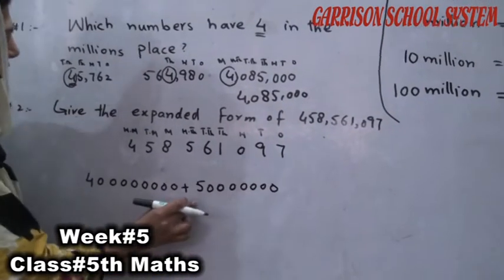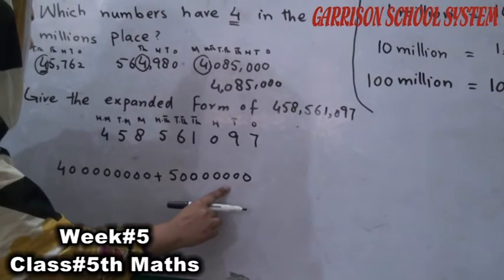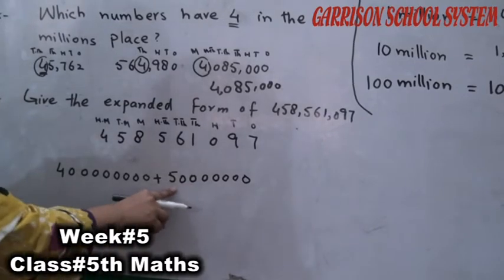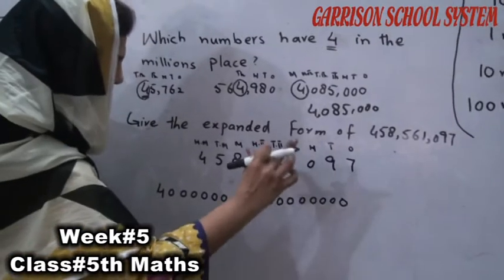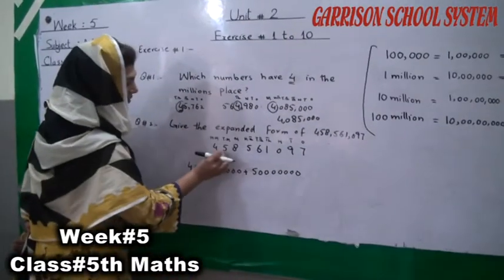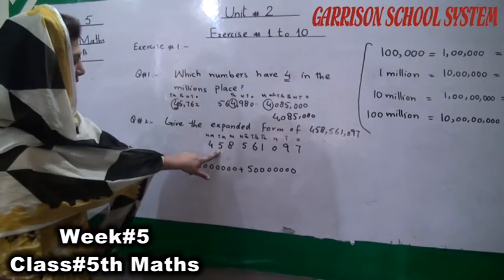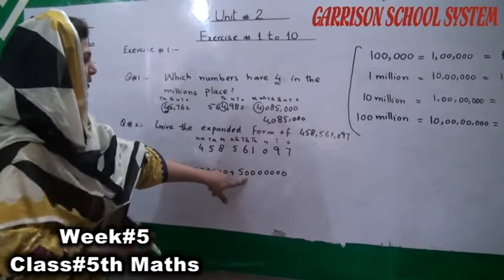How many digits are there in the 10 million? 1, 2, 3, 4, 5, 6, 7 and 8. In the 100 million there are 9 digits, but in the 10 million there are 8 digits. This is actually the place value of this 5: it is 50 million.